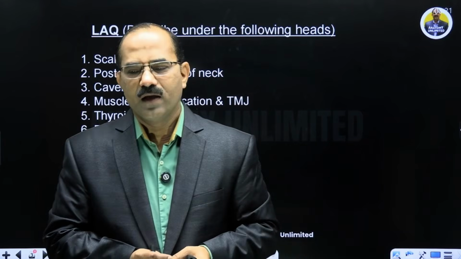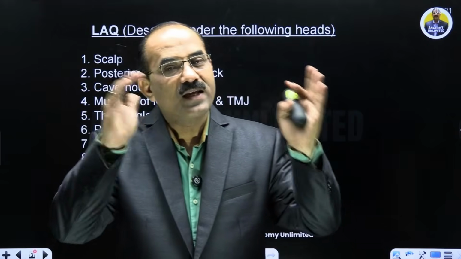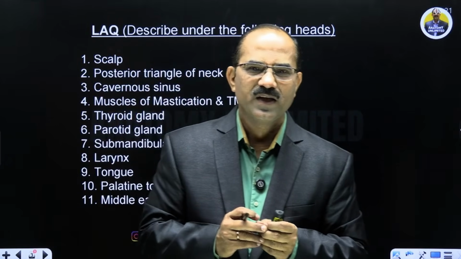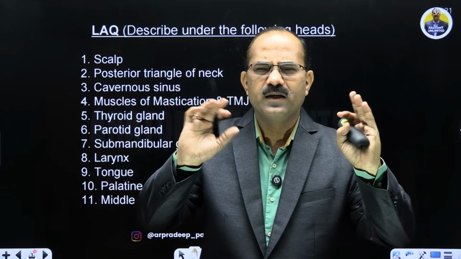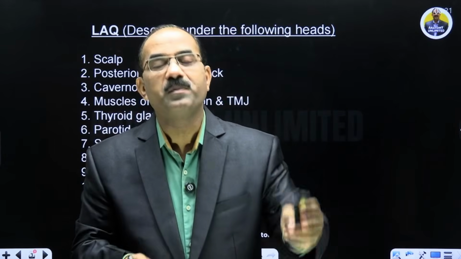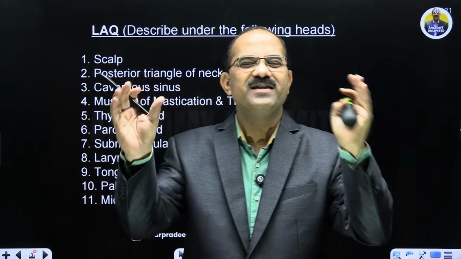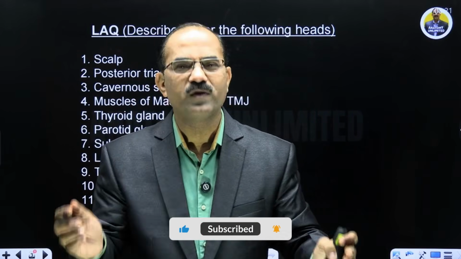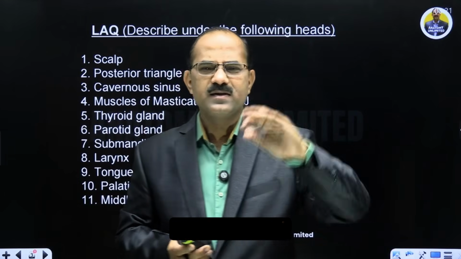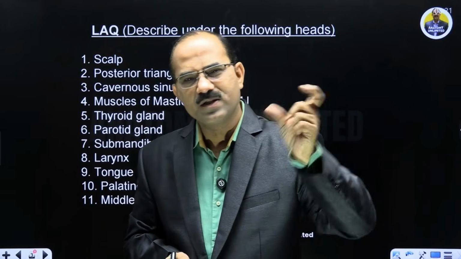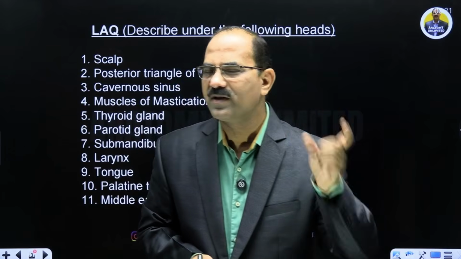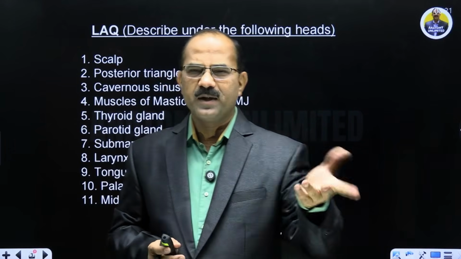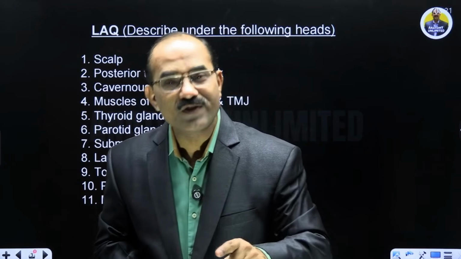वो लिखना है. Then you have to write about the intrinsic and the extrinsic muscles of the tongue. Then उसका short में discuss करना है, describe करना है. And then you have to write about the nerve supply, very important. Motor nerve supply, sensory nerve supply. Motor nerve supply, all the muscles supplied by hypoglossal nerve except palatoglossus, which is supplied by pharyngeal plexus. And then sensory nerve supply, anterior general sensations, special sensations, anterior 2/3, posterior 1/3, posterior most part of the tongue. That's about the tongue. Blood supply, lingual artery, and then paralysis of the tongue.